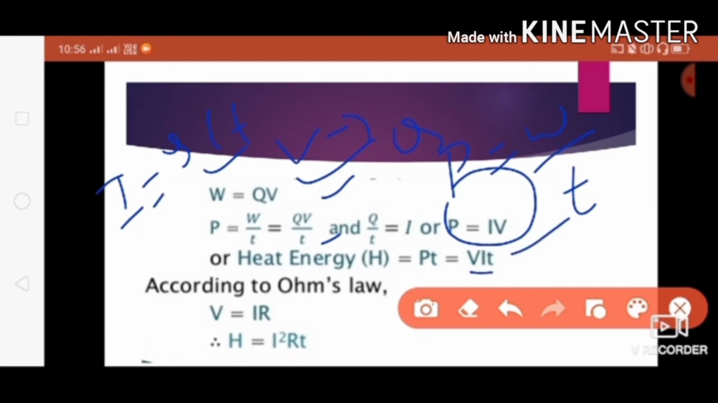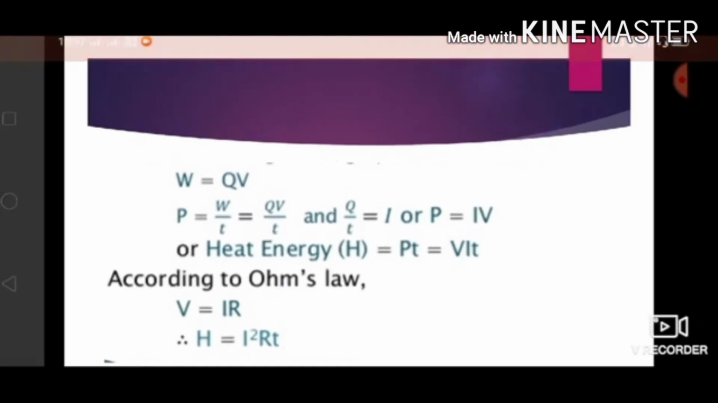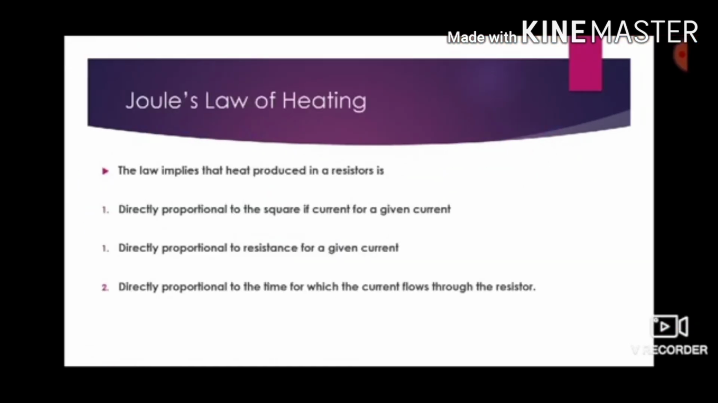According to Ohm's law, V equals what? I into R. So when you substitute V here, according to Ohm's law, V equals I into R. In the place of V, we'll substitute I into R. And already one more I is there, so I into I gets multiplied, and we'll get I square into R into T. So here we'll now study Joule's law of heating.